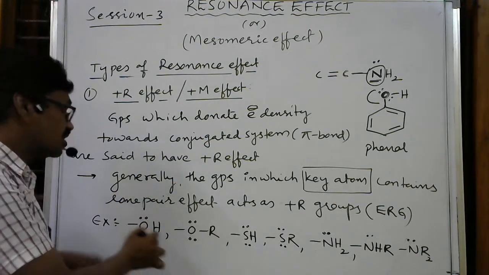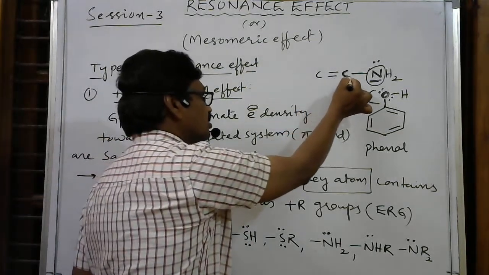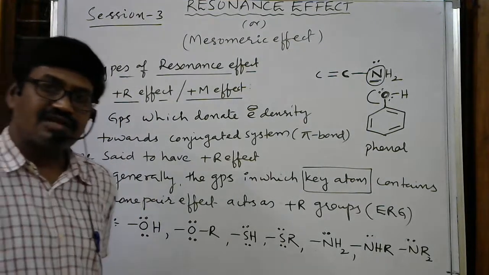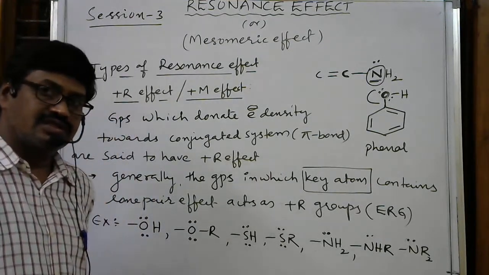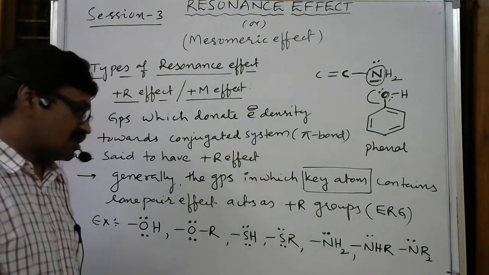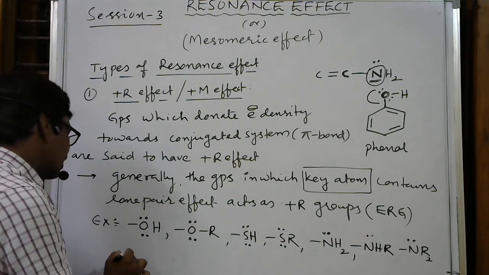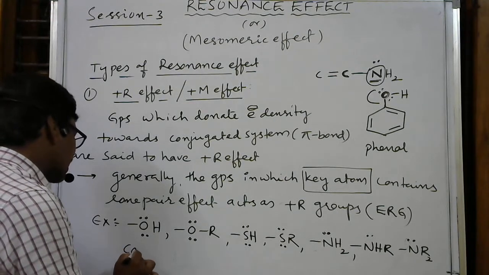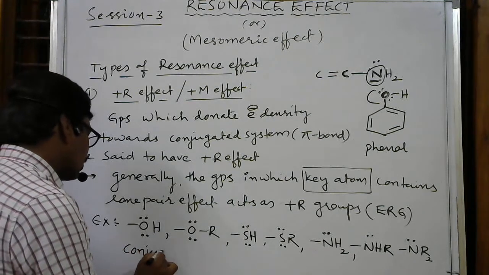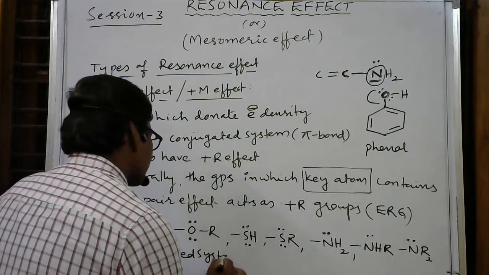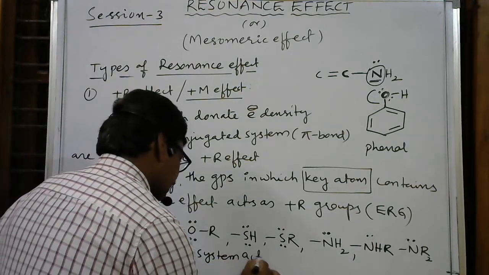Whenever these groups are directly attached to a conjugated system, otherwise a double bonded carbon atom, they act as electron releasing groups. Otherwise we can say these are ring, or conjugated system, activating groups.